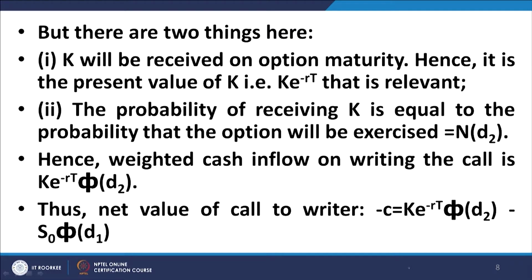Hence, as far as the writer of the call option is concerned, the call premium, which is minus c, is equal to k e to the power minus r t phi d 2, which is my inflow weighted with the probability, minus S0 phi d 1. That is minus c, because I am writing the call. Therefore, c will be equal to S naught phi d 1 minus k e to the power minus r t phi d 2, which is the Black-Scholes equation.